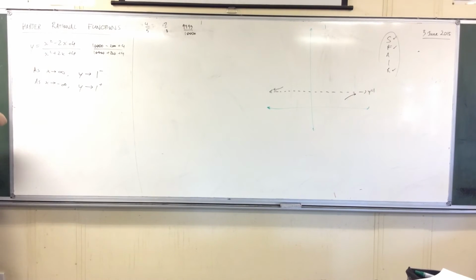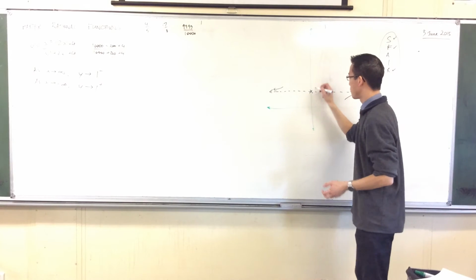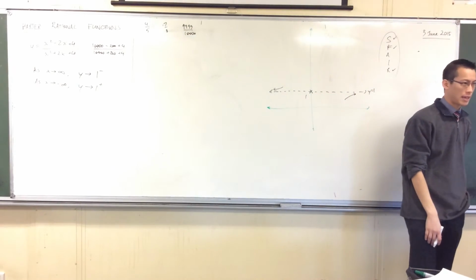There are no x-intercepts. But I can put in x equals 0. That'll give me a y-intercept, right? When you put in x equals 0, you have 4 over 4, which is 1. Wait. It's not a vertical asymptote, so okay?